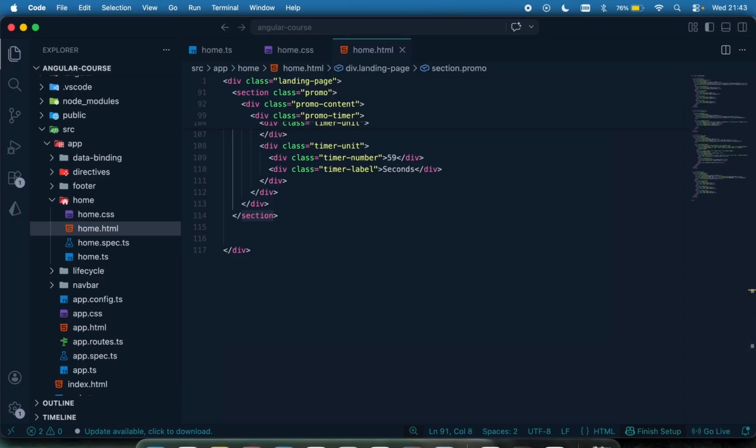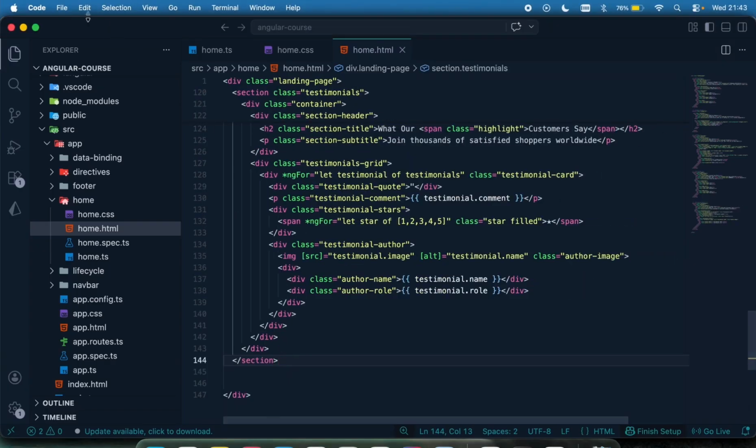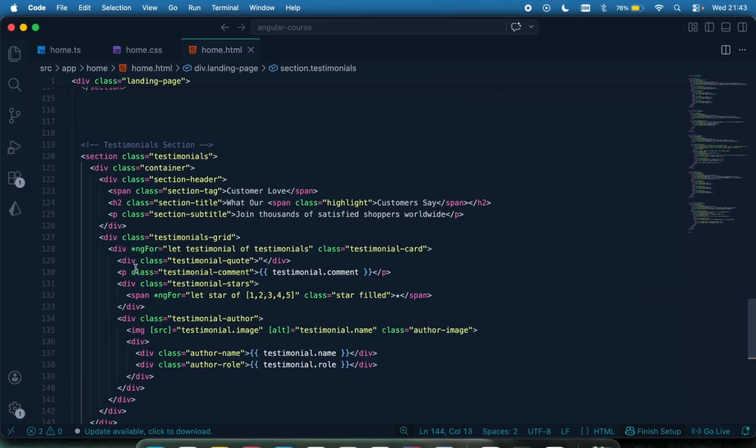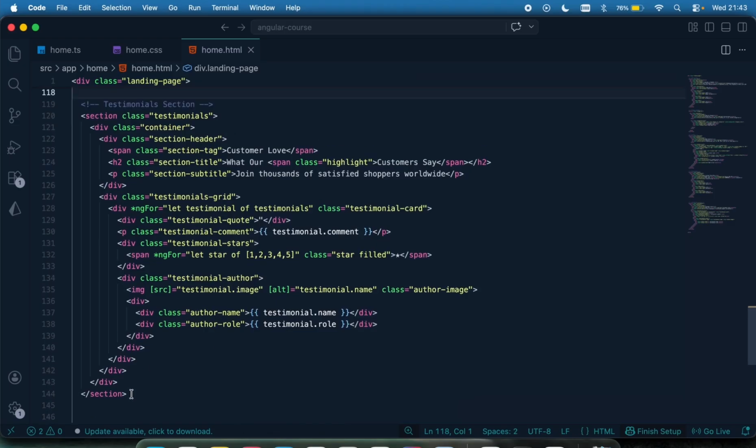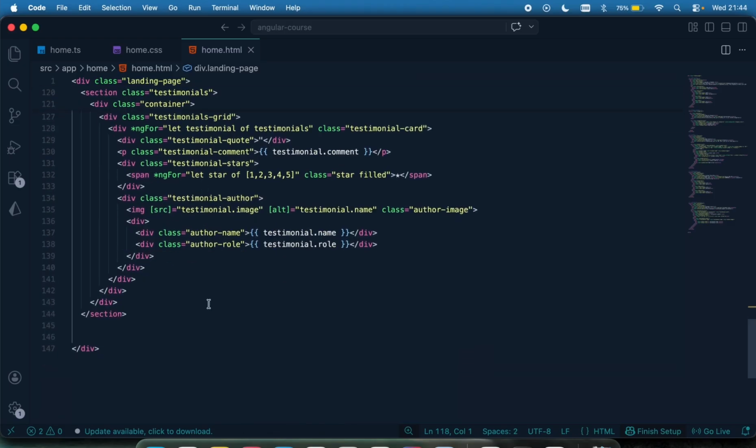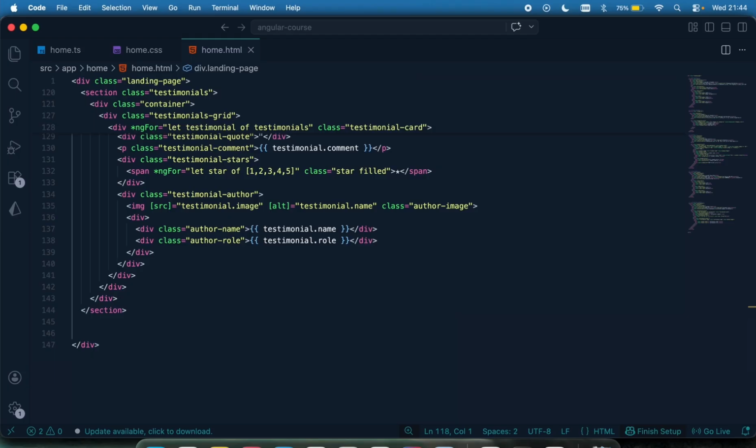Then finally, I'm going to get my testimonial. I'm going to be using the ngFor as well. I just want to be fast with that because we already understand the concept, right? And the code is always available, so you can go over the code, look at it, see what I'm doing right there, and then you understand. If you have any concern, you can copy that piece of code, go to an AI platform, and say explain this code to me. Things are not getting any harder these days.